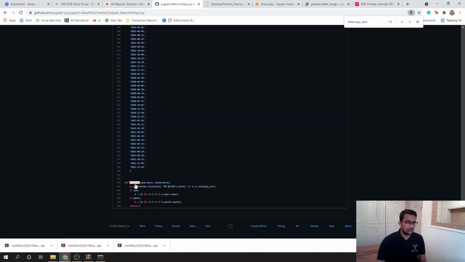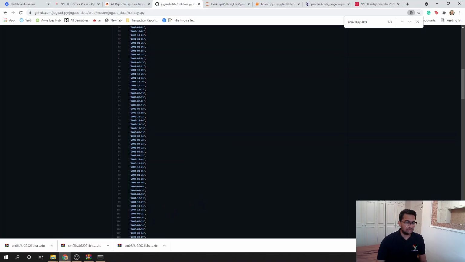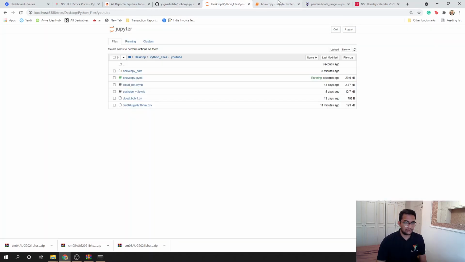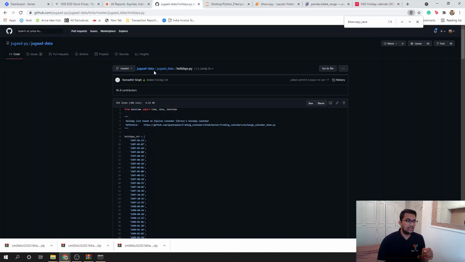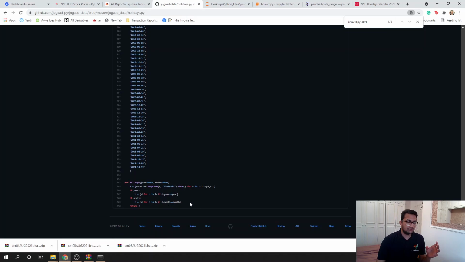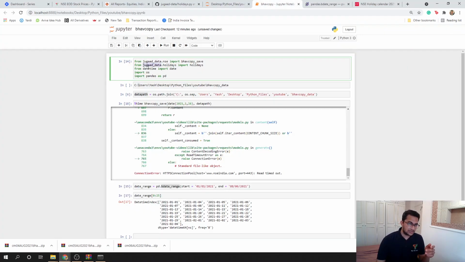So I'll do jugaad_data.holidays to import the holidays function from it. So from jugaad_data.holidays import holidays. Now, remember our video on packages and modules. Jugaad data is overall a package. Holidays is a module inside that package, and this holidays, which we see at the end of it, is a function. So what we are doing is, from this package, go to this module holidays and import this function. That's what we are doing, nothing else.